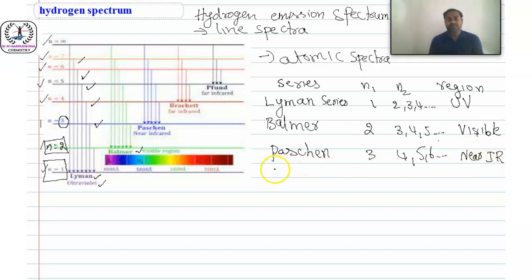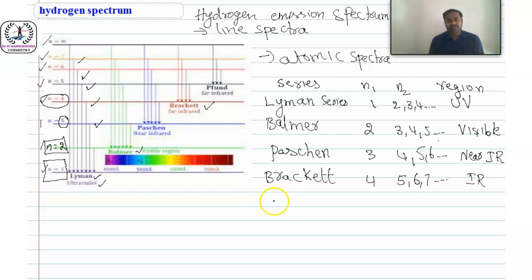Next one is the Brackett series. In the Brackett series, n1 equal to 4, so electrons come to 4 from 5 or 6 or 7 and so on. This is actually the middle IR, we can write simply IR.